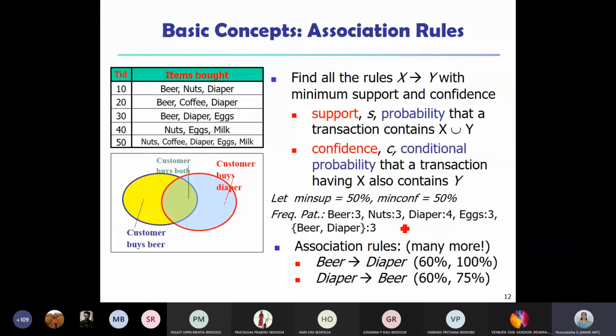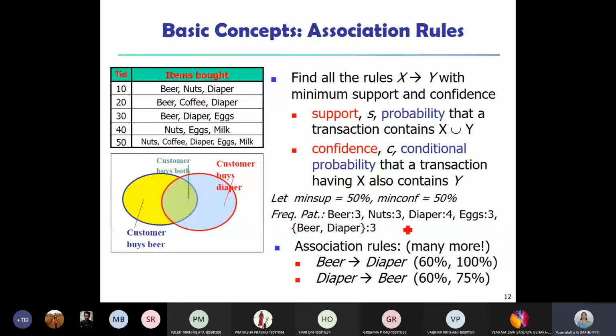If you take coffee, the support count of coffee is 2, which does not satisfy our minimum support of 50%, or the count 3. Hence you can see here the frequent patterns we have listed out. In this frequent pattern, coffee is not there, right? Why is it not there? Because its support count is not meeting the minimum threshold.